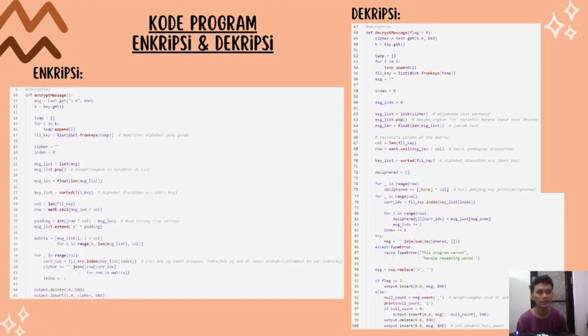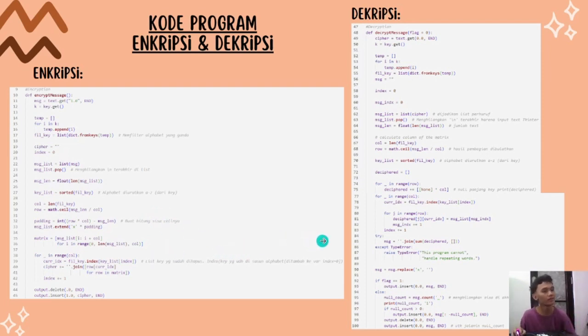Hello, my name is Kelvin Andriano. This code implements a cryptography technique, the columnar transposition zipper. For the encryption, first take the message and a key, filter the key to remove duplicate letters, organize the message into a matrix based on the key length, padding with X for any remaining characters, process each column of the matrix according to the alphabetical order of the key, and collect characters from the matrix to form the encrypted message.